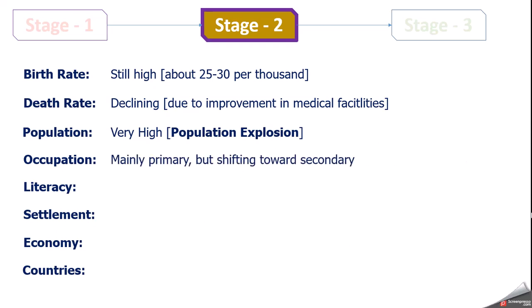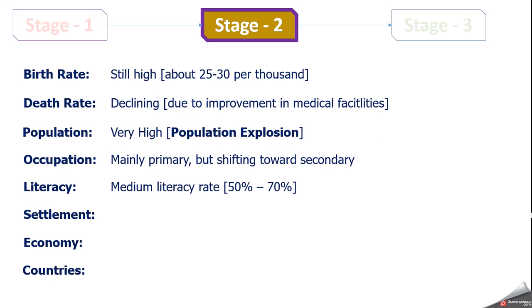What are the main occupation of the people? Still, most of the people are dependent on primary activities like agriculture, farming, domestication of animals like that. But slowly, many people are shifting from primary to secondary. So manufacturing industries are coming up, construction of buildings, roads, and new jobs are created. So there is a shift of occupation from primary to secondary. Literacy rate also improves. You can say medium literacy rate, about 50 to 70% people you may find literate in that second stage.